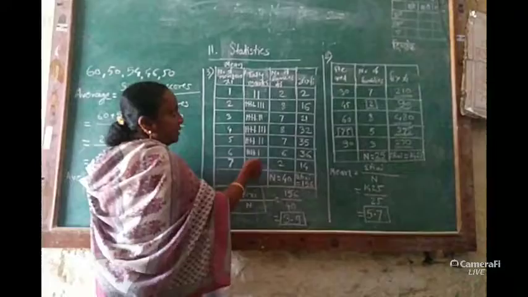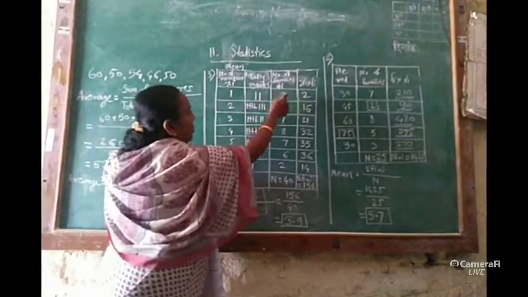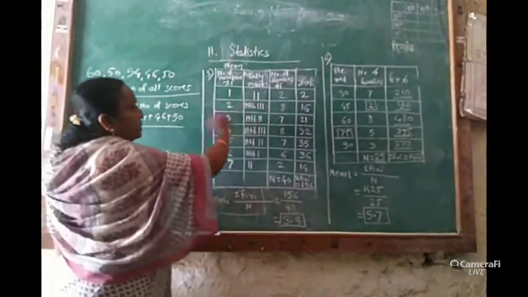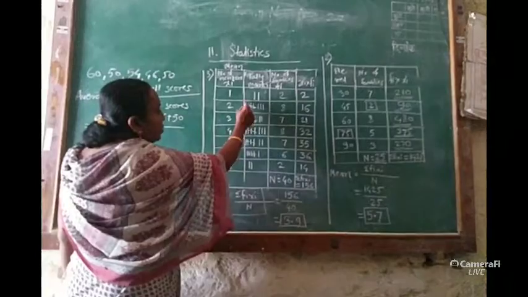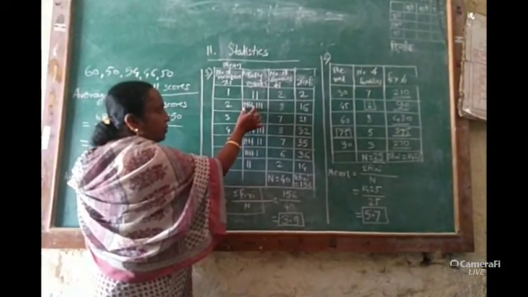How many tally marks are there? This number is written in the third column, and then in the last column, 2 into 1, that is 2. The number 2 occurred 8 times. We have to write tally marks like this: 4 standing lines and 1 slanting line. This is a group of 5.